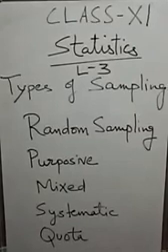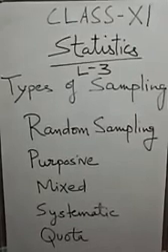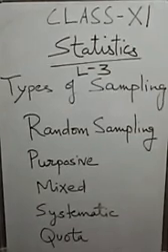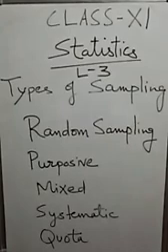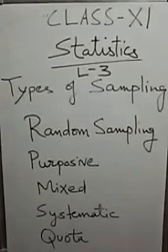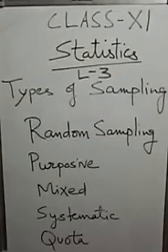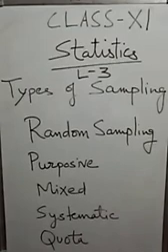Random sampling is that method of sampling in which each and every item of the universe has an equal chance of being selected in the sample. In other words, there is an equal probability for every item of the universe being selected in the sample.